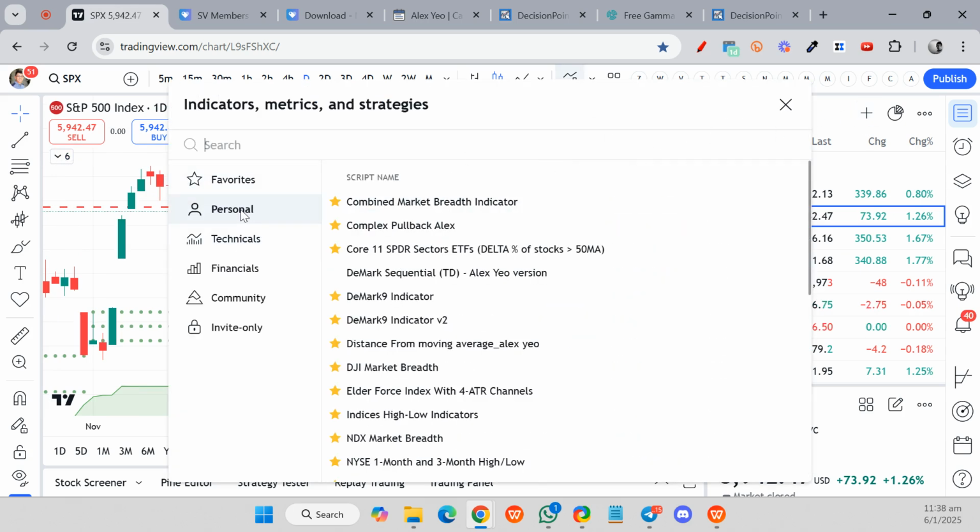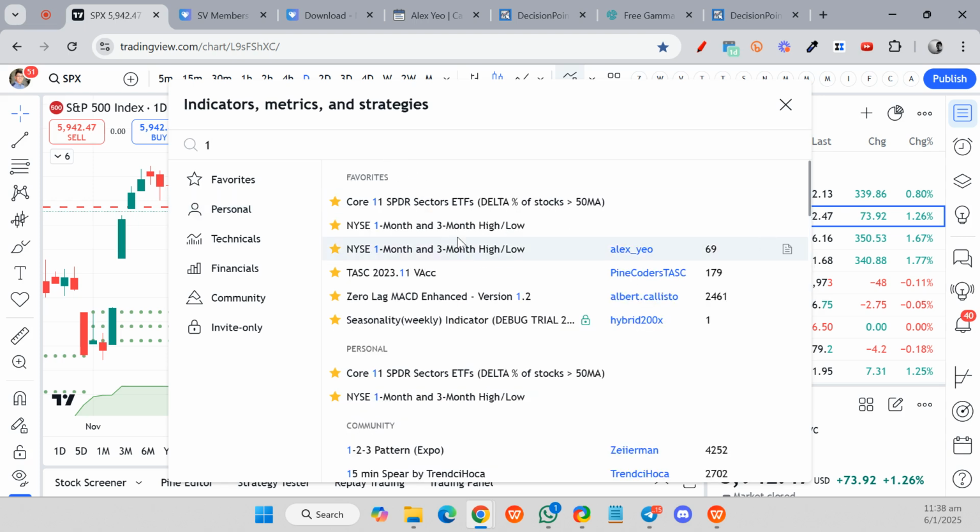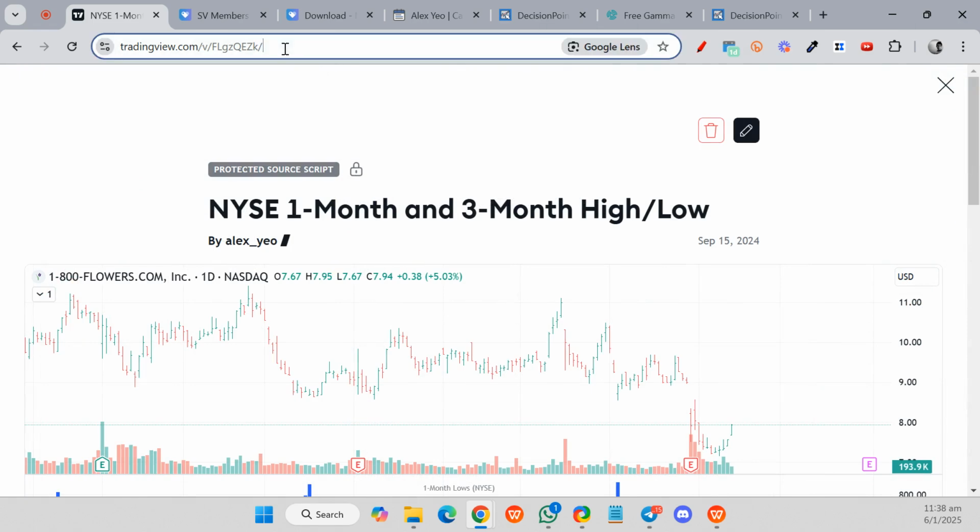the New York 1 month and 3 month high low, okay. So you can see over there, this is the link. I'll post this link into the latest post as well. I think I previously shared about this, the 1 month and 3 month high and low. This is also more for a market breadth kind of reading, to see how is the overall market. This is based on the New York Stock Exchange, all the stocks in the New York Stock Exchange.